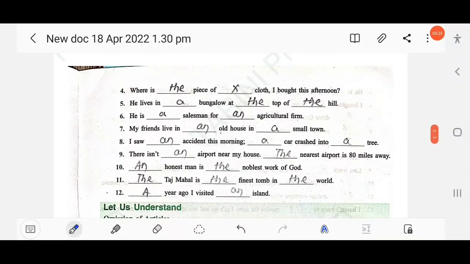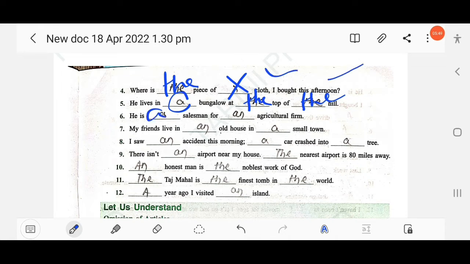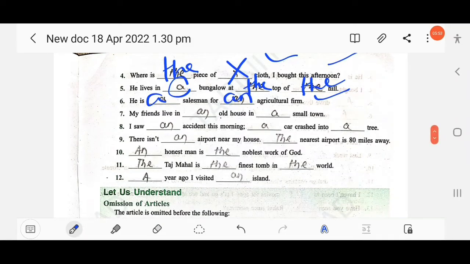Then next, where is the piece of cloth? Here you should put a cross mark. I bought this afternoon. We are talking about the particular piece, that's why here the is used. He lives in a bungalow at the top of the hill. Here the first one is indefinite, then the second and third are definite. He is a salesman for an agricultural farm. My friend lives in an old house in a small town.